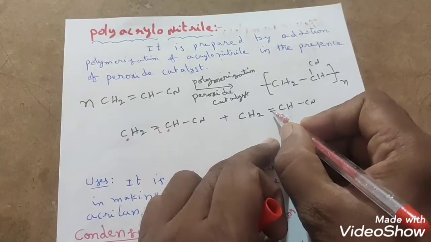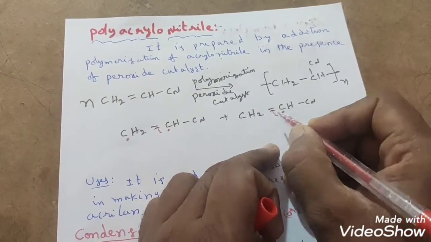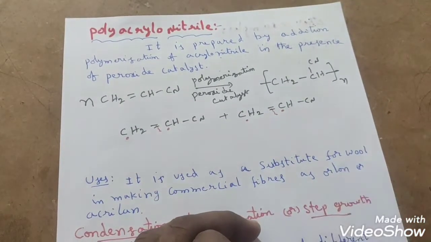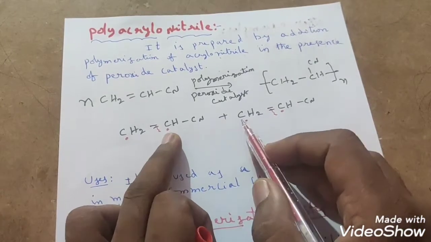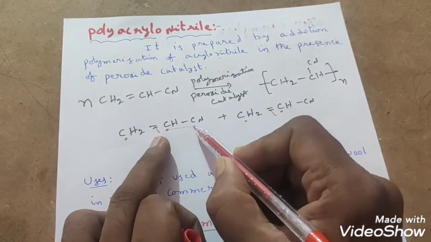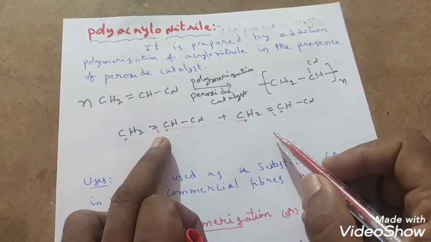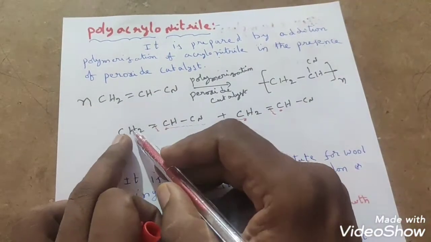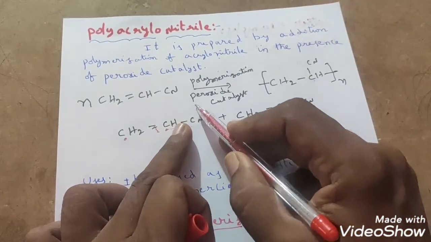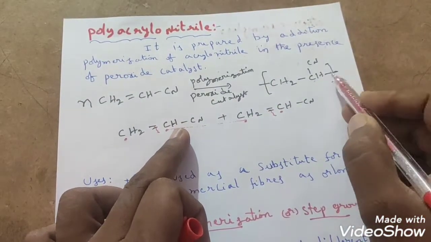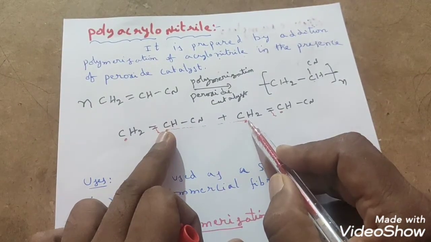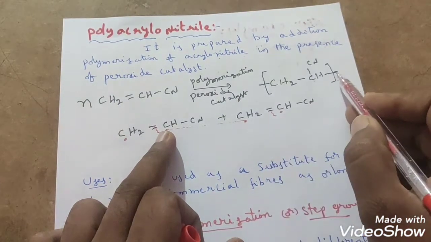In a similar manner here also a pi bond is present. After breaking the pi bond, free radicals will generate. Then how these free radicals will combine and produce a bond: here the CH free radical and CH2 free radical will combine and produce a bond, right? So for that purpose I have taken CH2 single bond, then CH, CN. See here, CH again, I kept a continuation bond. That bond means this is attaching with another molecule of CH2, right? So that's why I kept a bond like this.